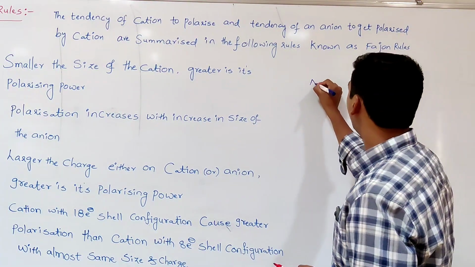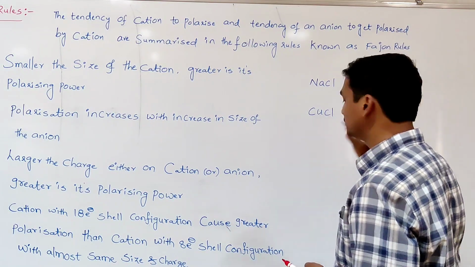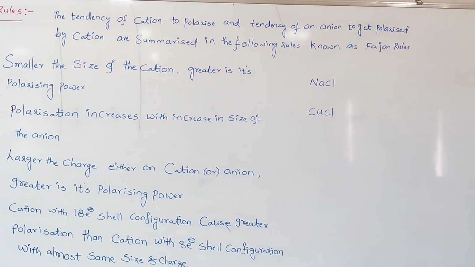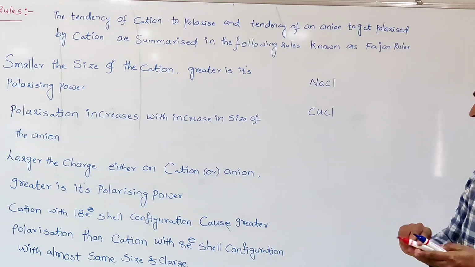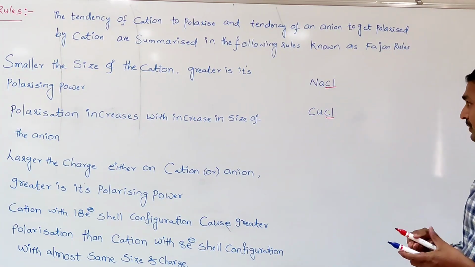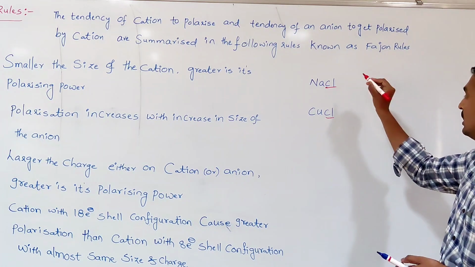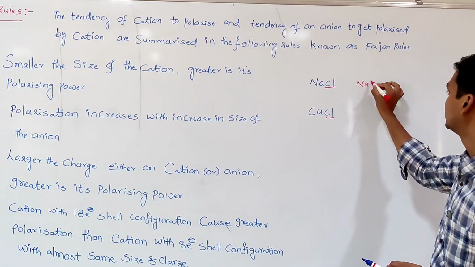Sodium chloride, NaCl, and copper chloride, that is CuCl. In both cases, the anion is common, chlorine here and chlorine here. The cations are different.